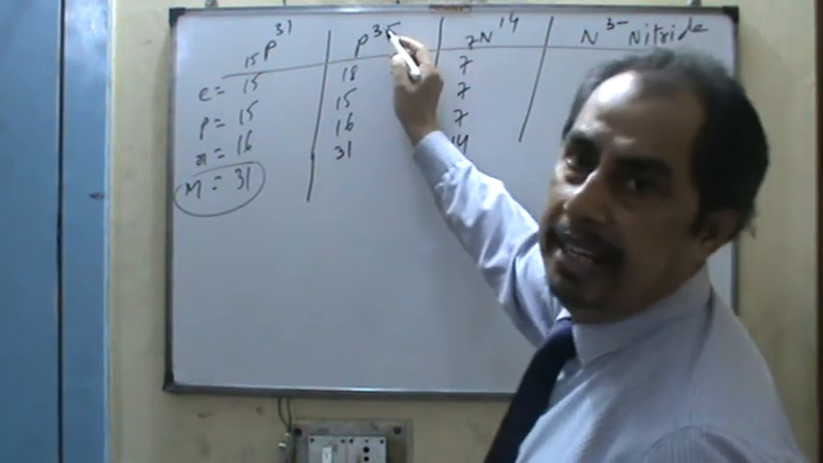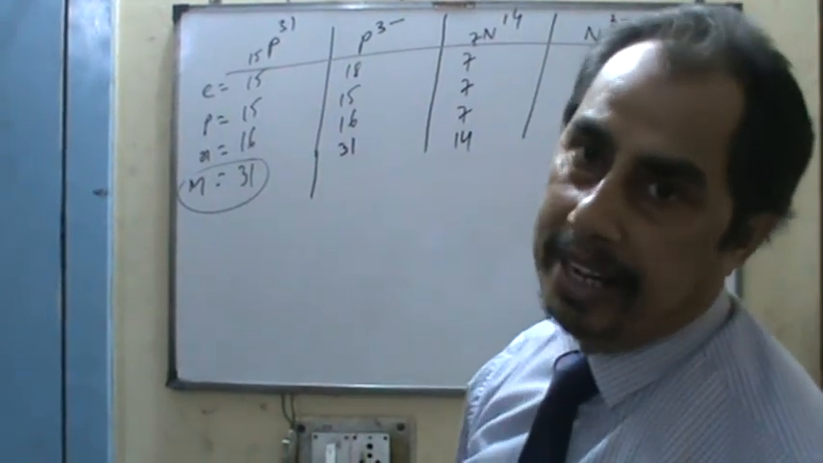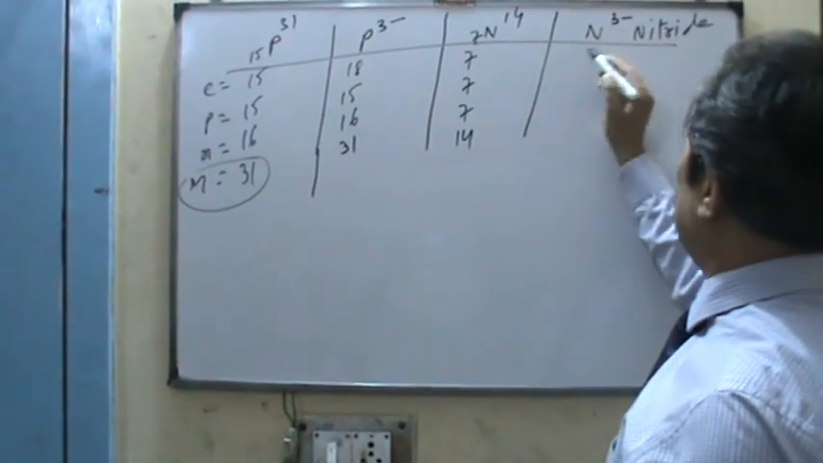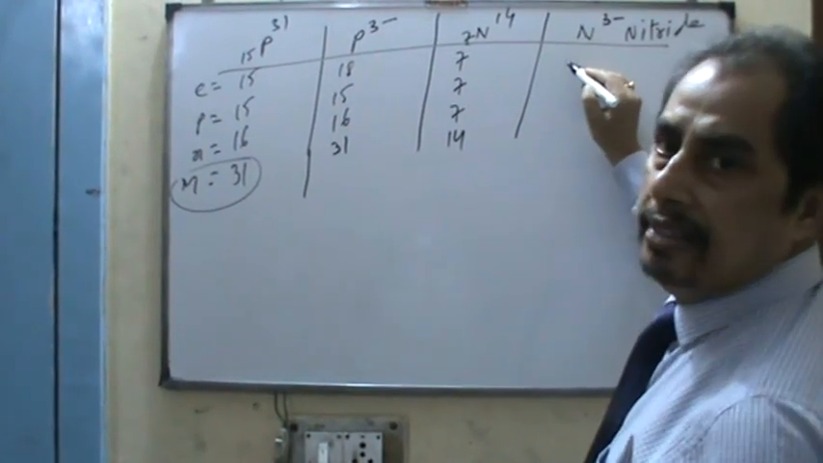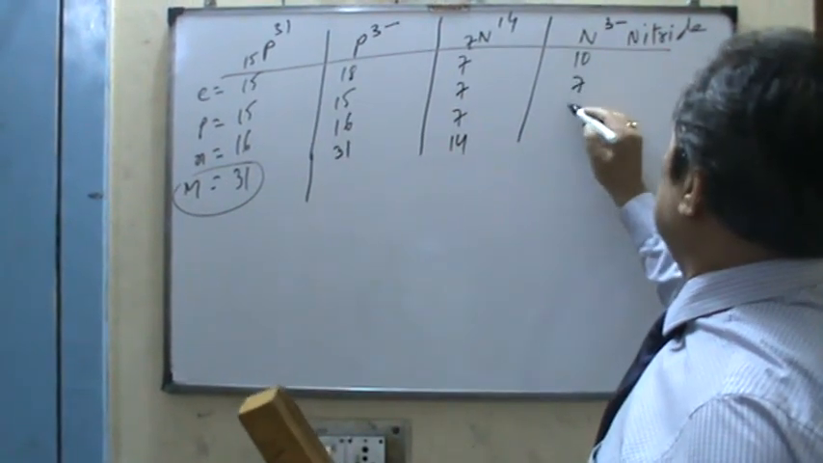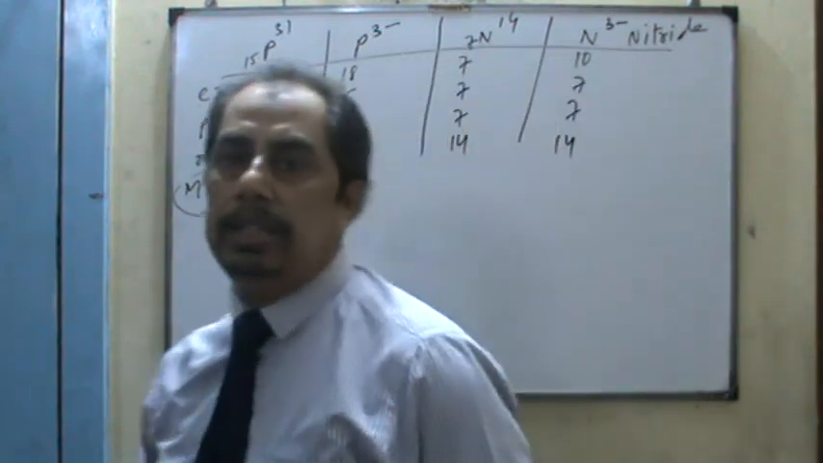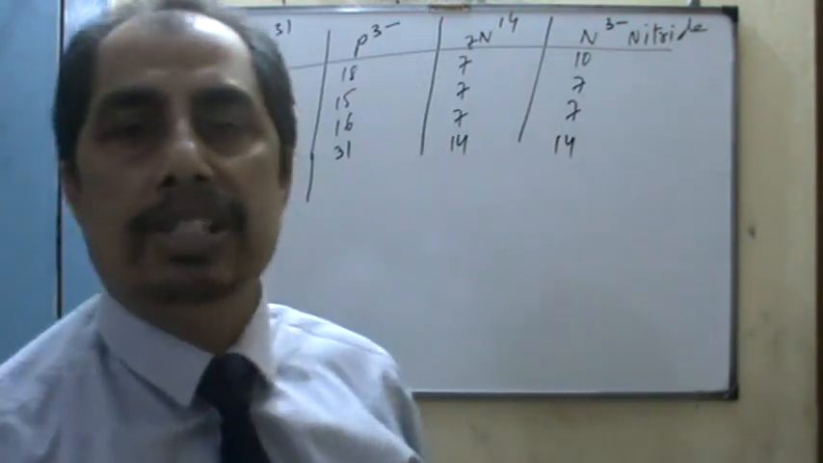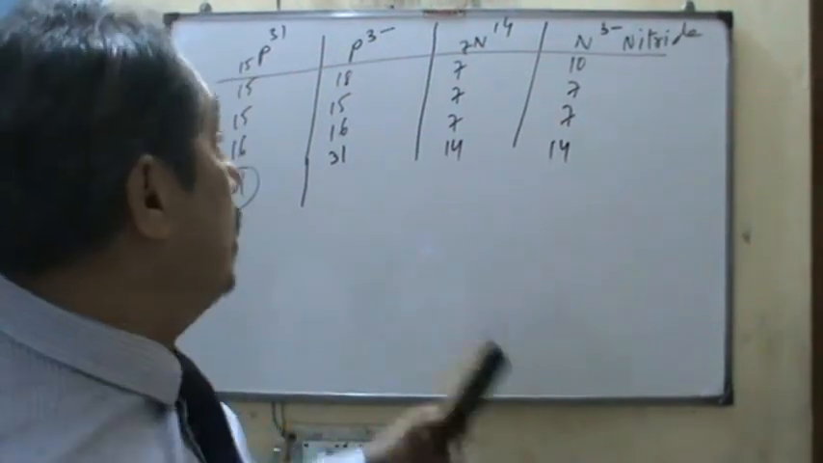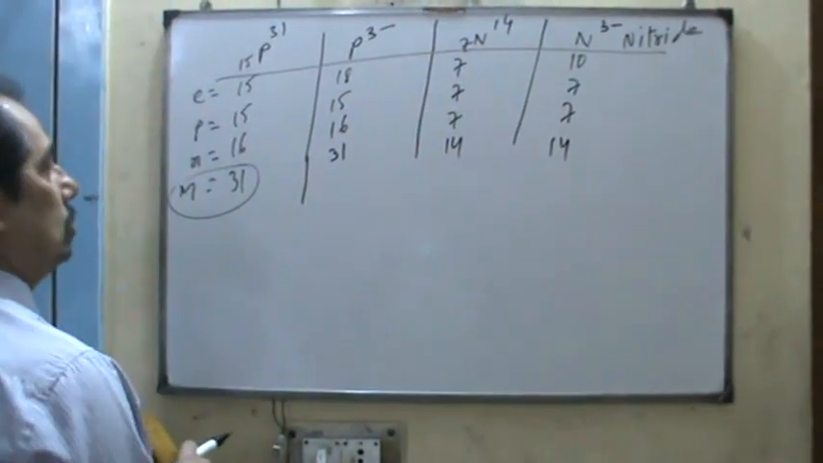It is phosphide. Sulfur 2 negative, sulfide. Chlorine 1 negative, chloride. Halide. Like this, nitrogen 3 negative. Tell me the number of electrons. Yes, this is 10, 7, 7 and 14. So you take your textbook and solve many more questions related to how to calculate the electrons, protons and neutrons.